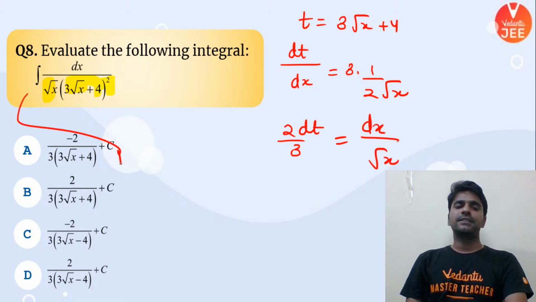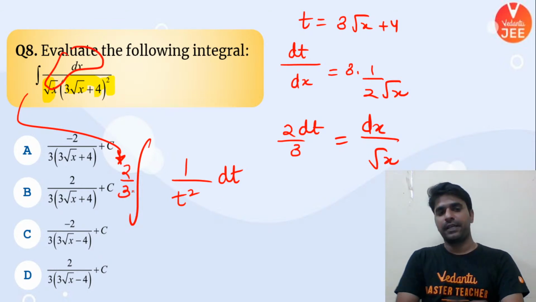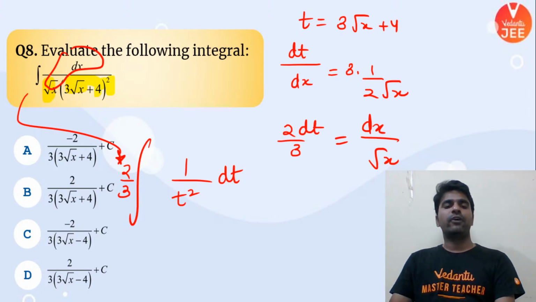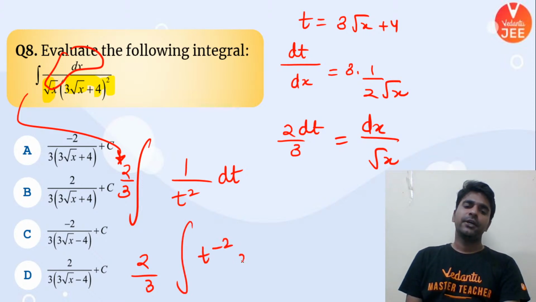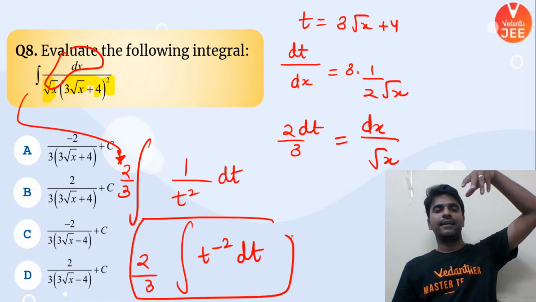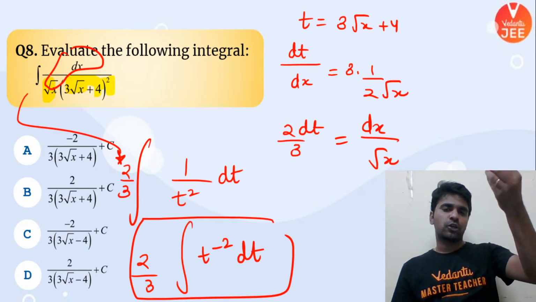If you understood this, then this problem can be written as 1 by t square dt, because dx upon root x is 2 by 3 dt. Let me bring this 2 by 3 outside, and then 1 upon t square, the rest of the thing will become, and I think you know the very basic formula for this, and then you can integrate this. We can use over here the x to the power n dx formula, because base is variable and power is constant.